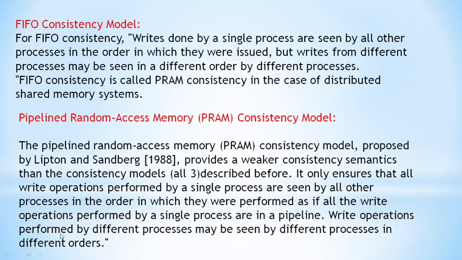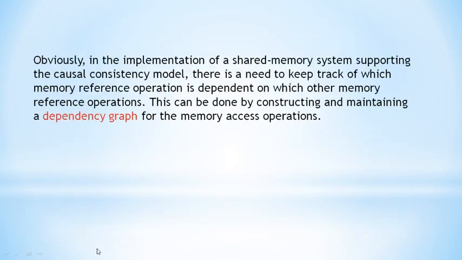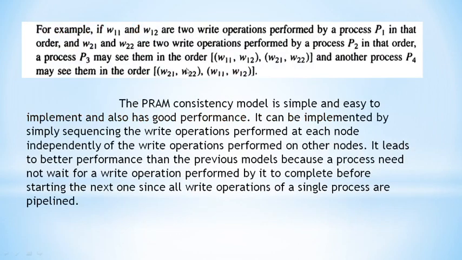Write operations performed by different processes may be seen by different processes in different orders. Here the order is varying, right? P3 is looking in this order and P4 in this order. Here P1 operations go first, after that P2, but P4 sees them in the order P2 comma P1.